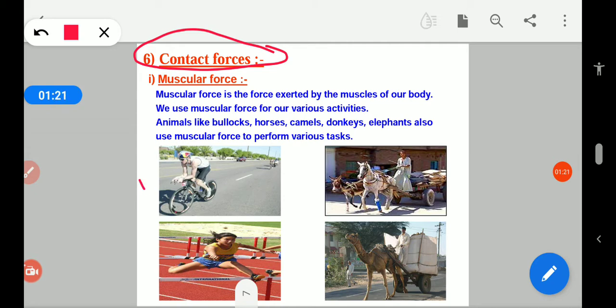Now while we are cycling, horses are carrying the cart, a runner is jumping, a camel is carrying a cart, all these are applying muscular force on the object.